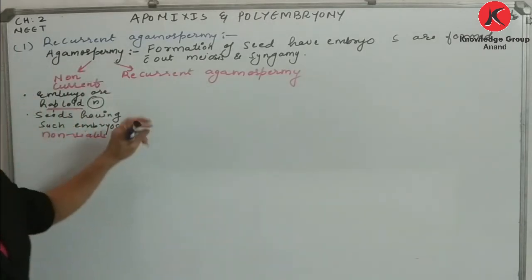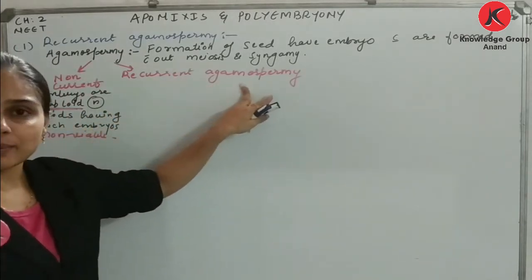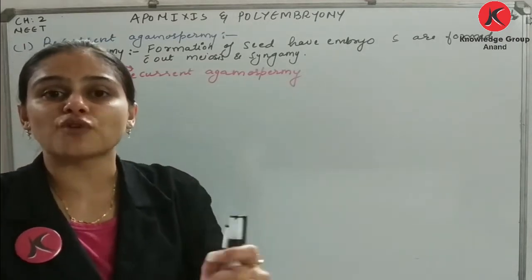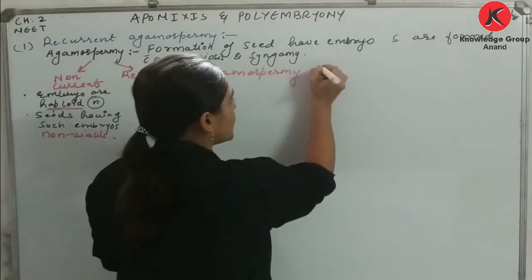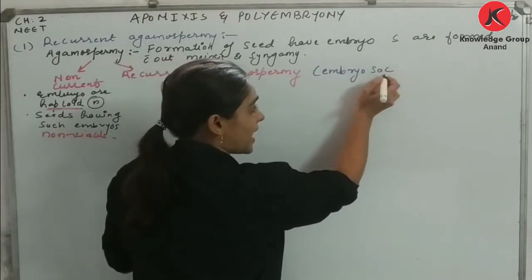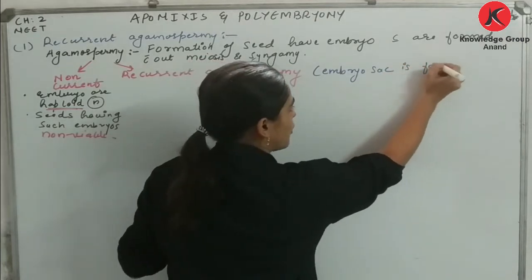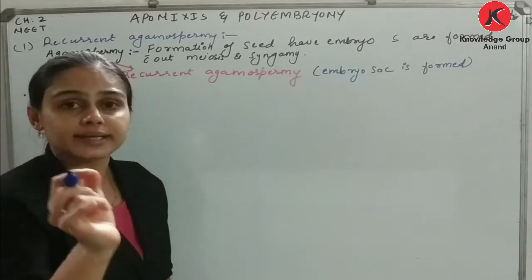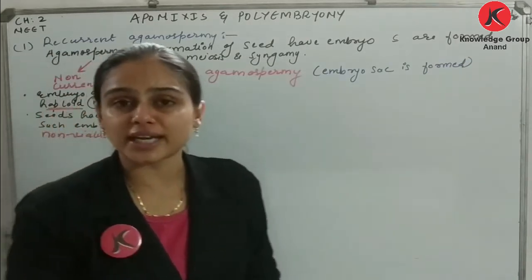Now if we are talking about recurrent agamospermy, in this case embryo sac is formed. What is formed, dear student? In this case embryo sac is formed. Embryo sac in the sense I am talking about the female gametophyte having synergids, antipodals.